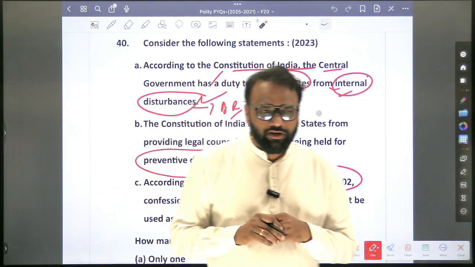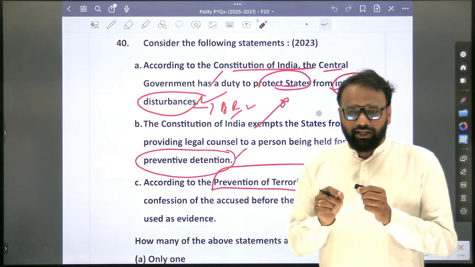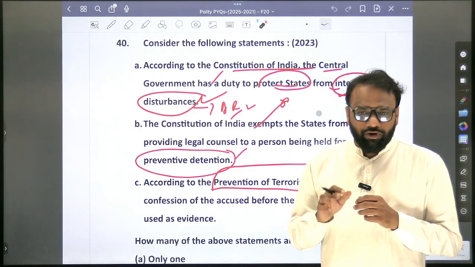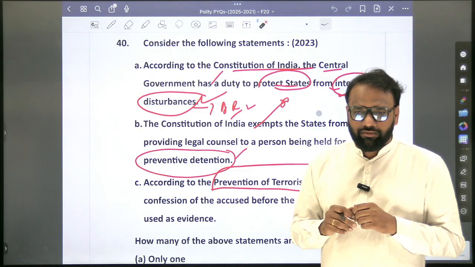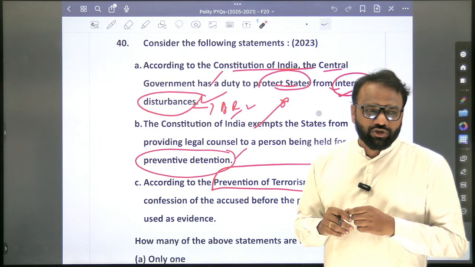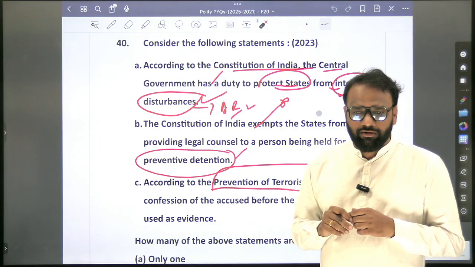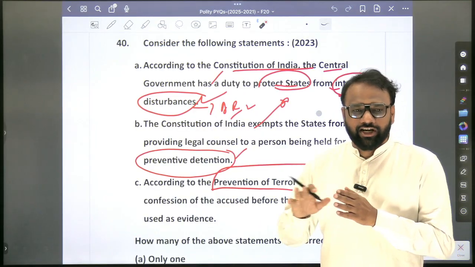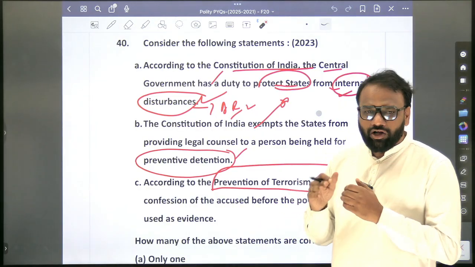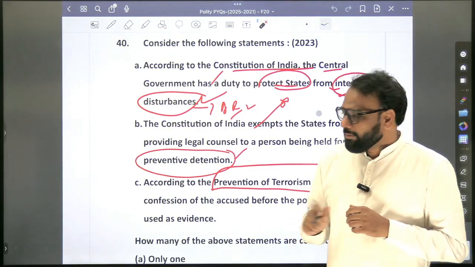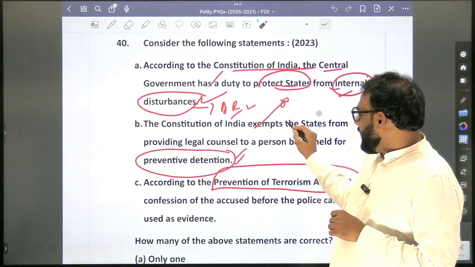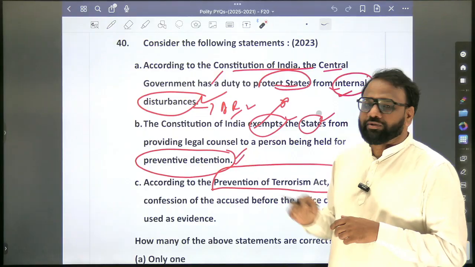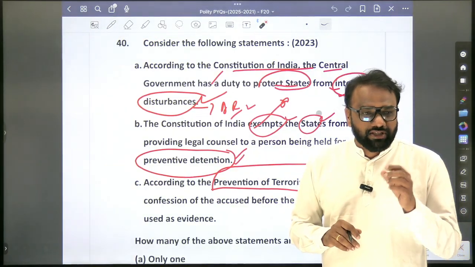Preventive detention is a bit complex. In Article 22, when you read it multiple times, you will get an understanding. For punitive detention, if a person has been arrested, the government has to provide counsel, meaning it has to facilitate a lawyer and those things. But in case of preventive detention, the Constitution exempts the states. It is not compulsory for the government to provide legal counsel.